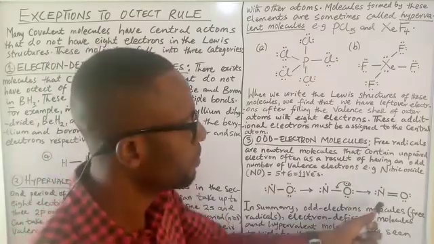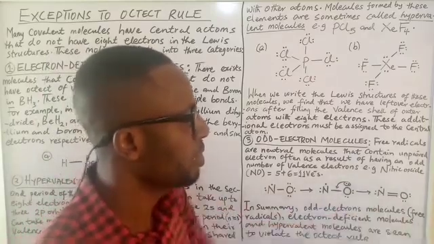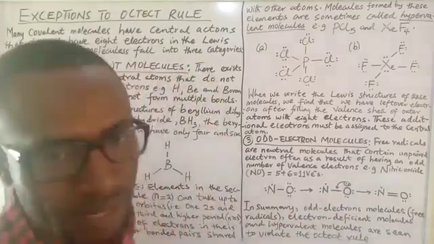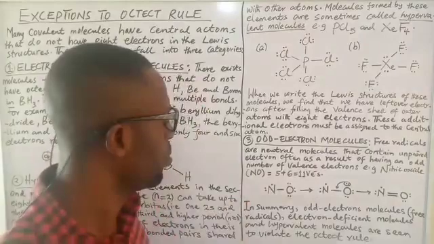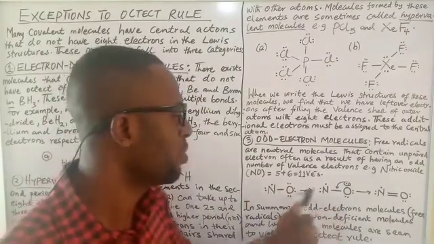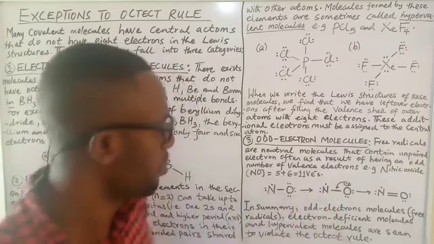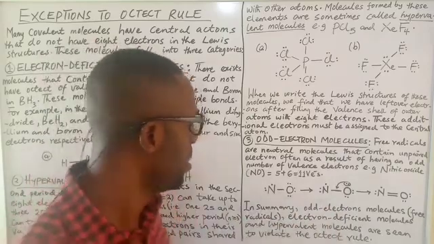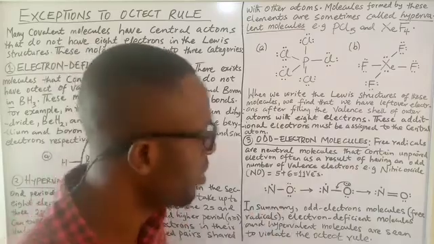At the end of the day, nitrogen is going to have 7 valence electrons, while oxygen is having 8 valence electrons. Nice. So in summary, odd electron molecules like free radicals, electron deficient molecules, or hypervalent molecules, all of these molecules are seen to violate the octet rule.